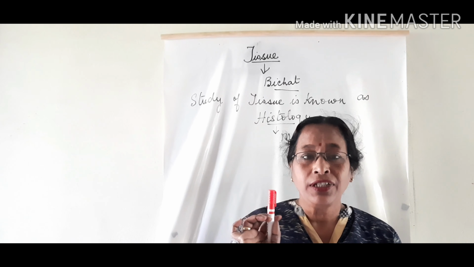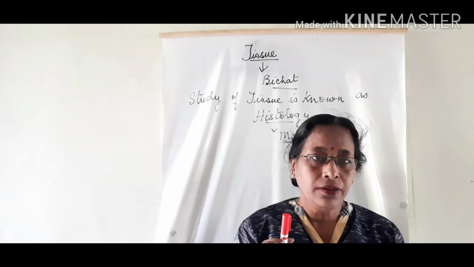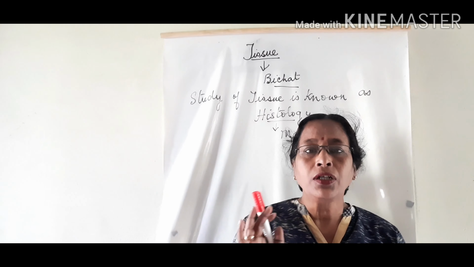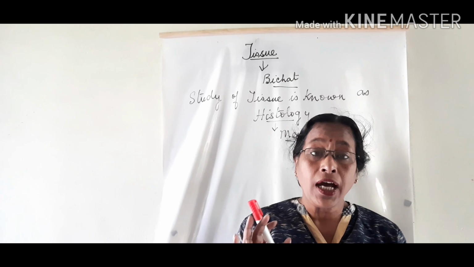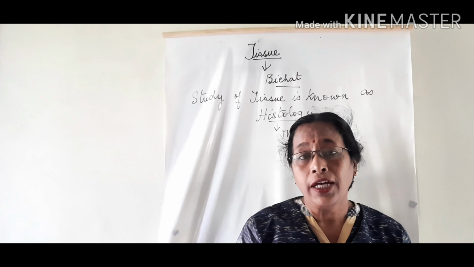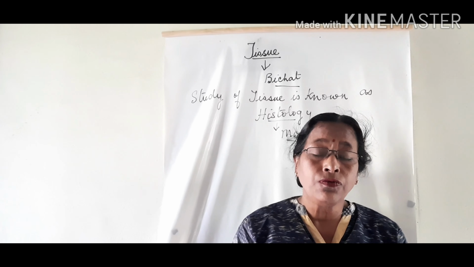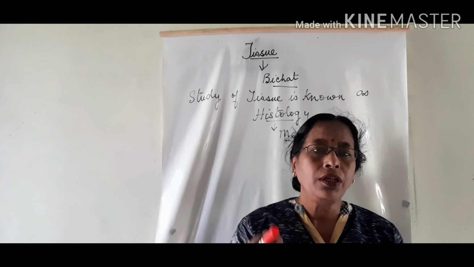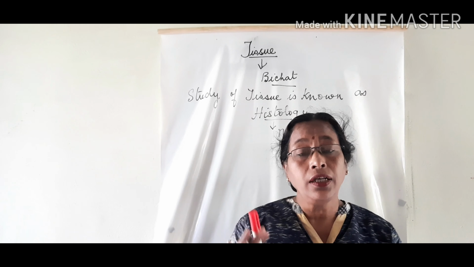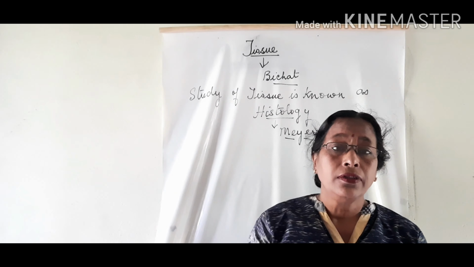Now let us define tissue properly. So the proper definition of tissue is: a group of cells which have a common origin and perform a common function is known as tissue. Many tissues join together and form an organ, and many organs join together to form an organ system, and many organ systems make the whole body work, that is an organism. So this is known as the hierarchy of cells.